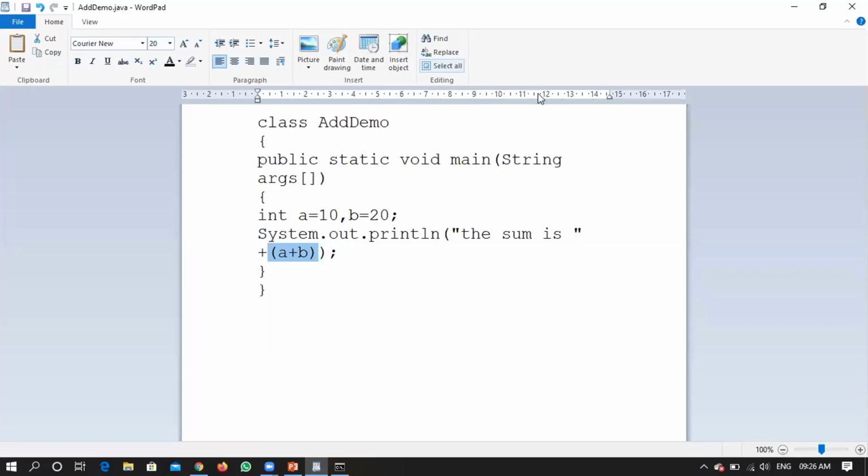Right? So till now I have not read any value from the user. I told you for the time being we will just concentrate on directly initializing a value, because if you want to read a value from the user, then there is a small procedure for that, right? I don't want to confuse you people with so many statements in the program.